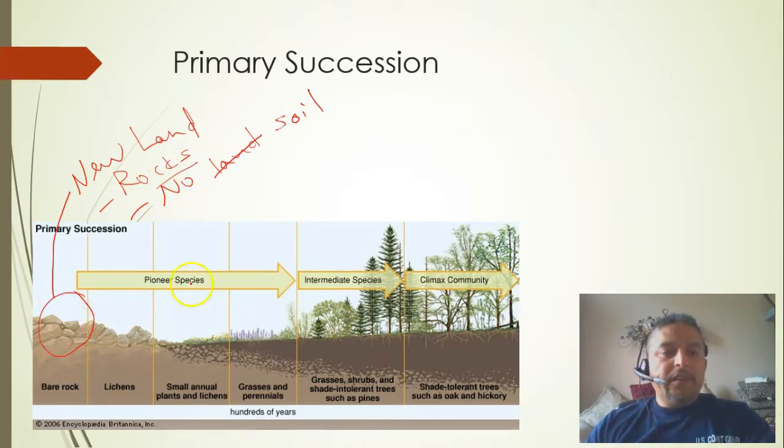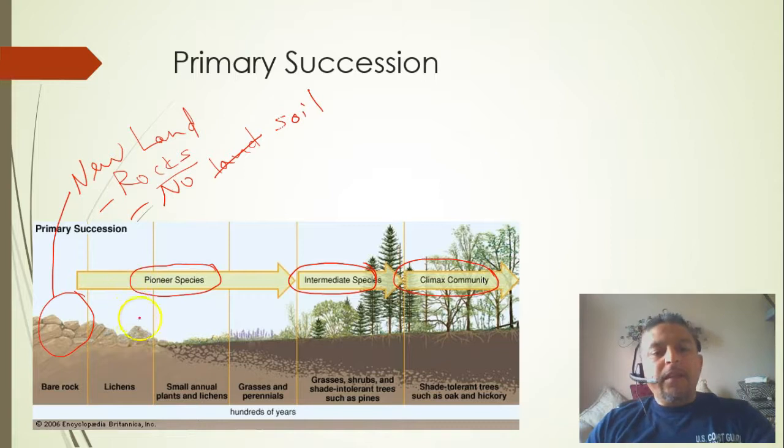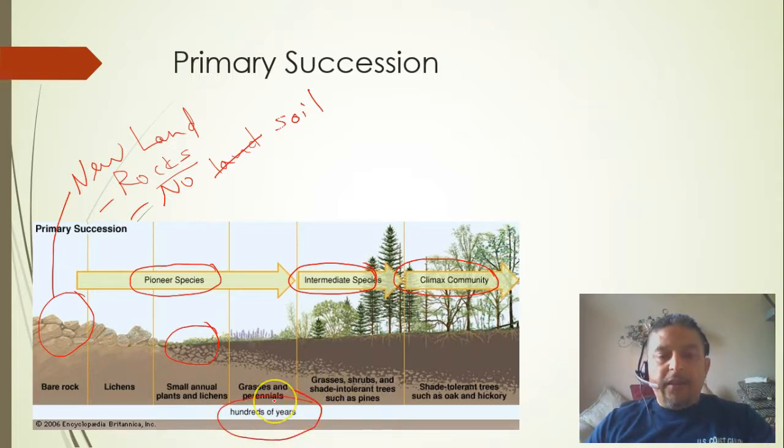With time, we're going to have pioneer species populating this area, which will lead to intermediate species, and from there, it will turn into a climax community. At the beginning, we can have very small organisms living on the rocks. They're going to be breaking those rocks down into small pieces, which are going to create soil. And once we have soil, we're going to get small annuals, plants, and lichens, and from there, more soil is going to be created. At the end, we're going to end up with this climax community. It's a process that takes hundreds of years.